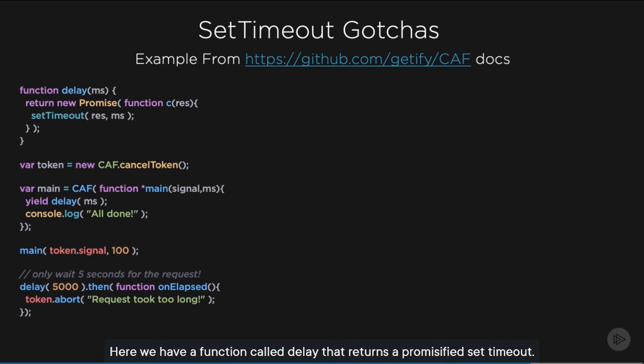Here we have a function called delay that returns a promise-ified setTimeout. There's a 5-second delay waiting at the bottom here, which will abort the token when elapsed. The problem is, in the main call, we're only waiting 100 milliseconds until it completes. The 5-second timeout won't automatically cancel and will continue running until the full 5 seconds passes. Again, sure, we could try to handle canceling the setTimeouts manually, but with CAF we don't need to do that when using the timeout token.